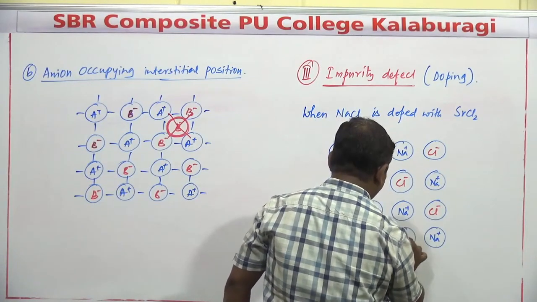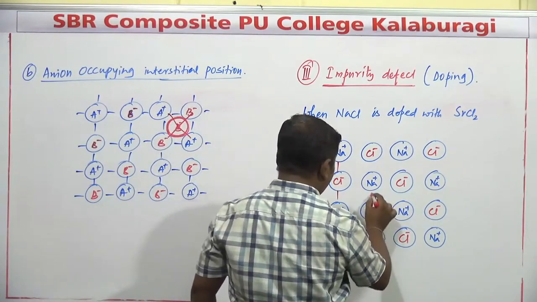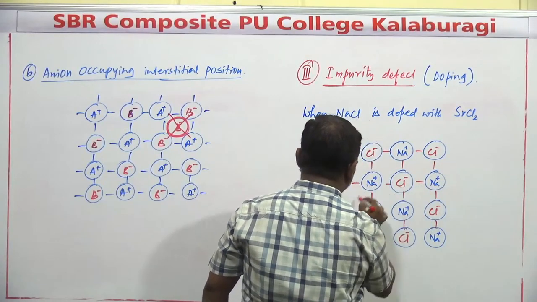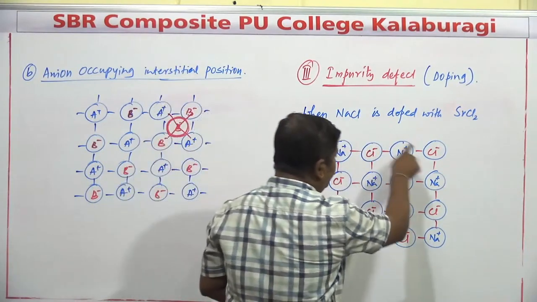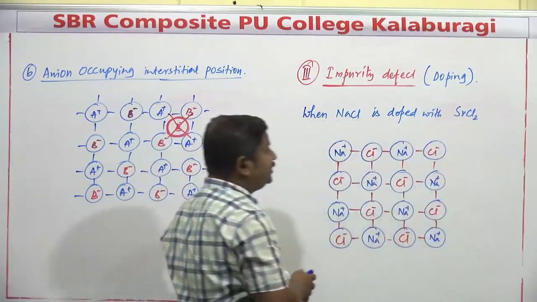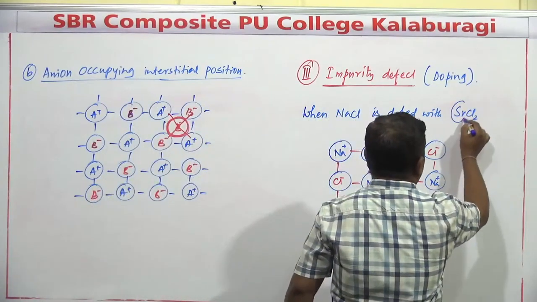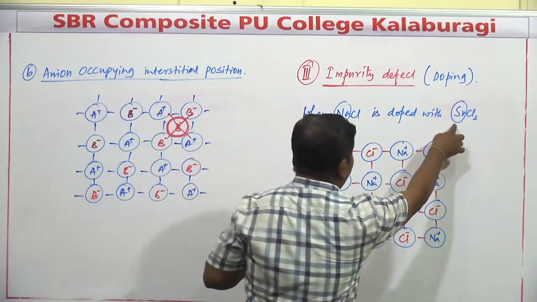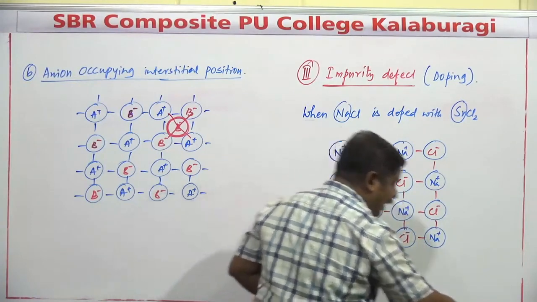Now, in this structure, when the composition of Na plus ion to Cl minus ion is completely maintained and it is doped with a certain percentage of SrCl2, strontium chloride, the strontium ion replaces the corresponding sodium ion from NaCl.